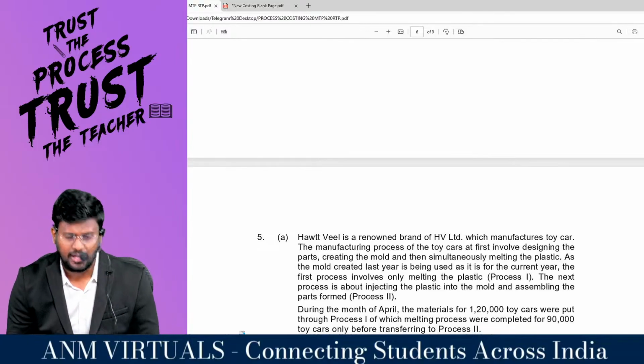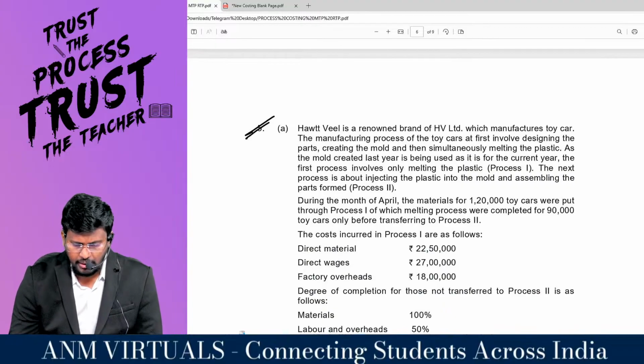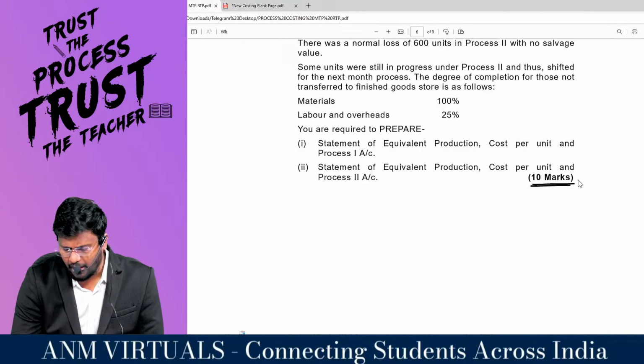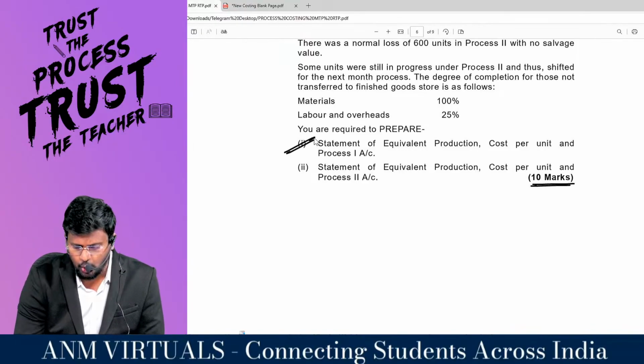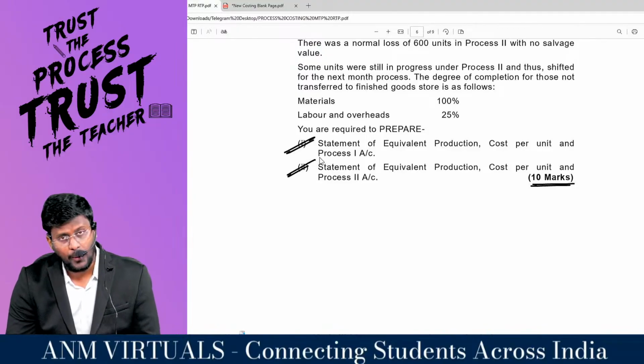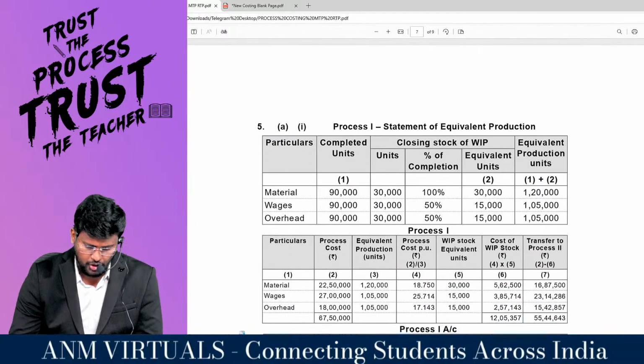They have asked in that format only. Question number 5A, Hawat Wheel is the renowned brand of HV Limited. They want 10 marks: statement of equivalent production, cost per unit and process 1 account, statement of equivalent production, cost per unit and process 2 account, basically a 5 mark bifurcation.